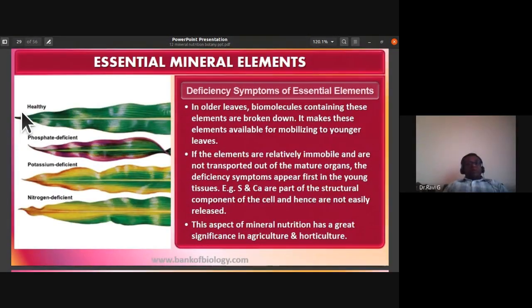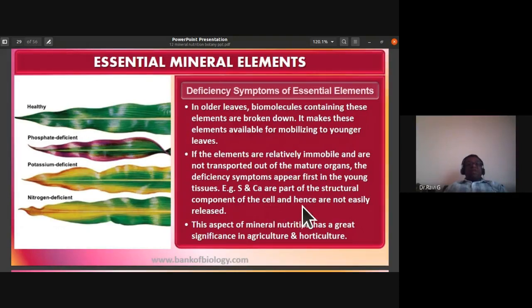In older leaves, biomolecules containing these elements are broken down. It makes these elements available for mobilizing to younger leaves. If the elements are relatively immobile and are not transported out of the mature organs, the deficiency symptoms appear first in the young tissues.